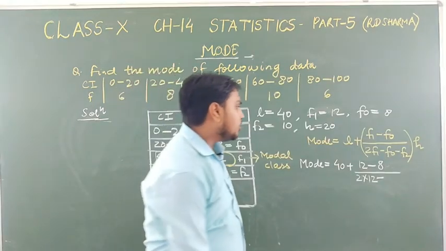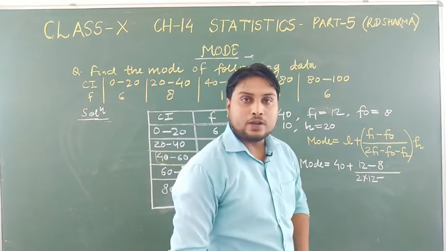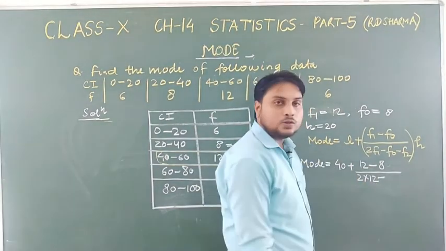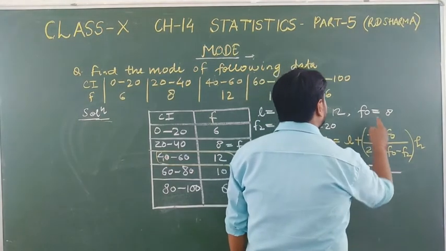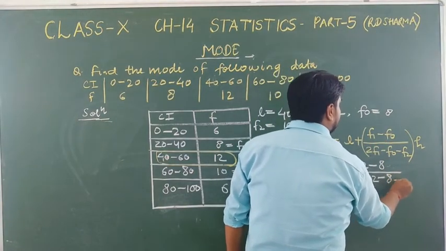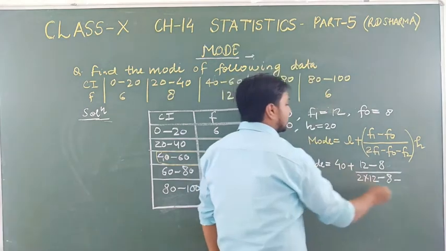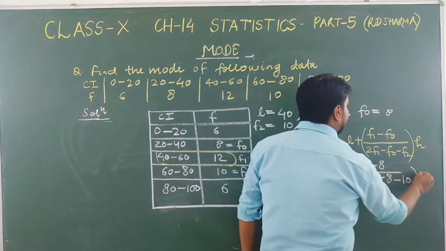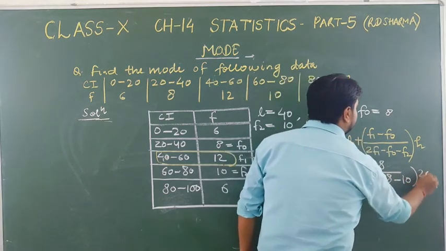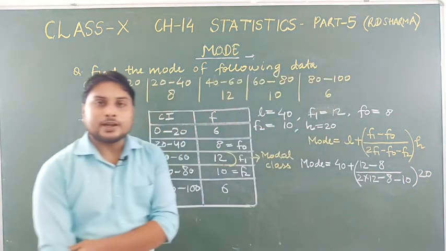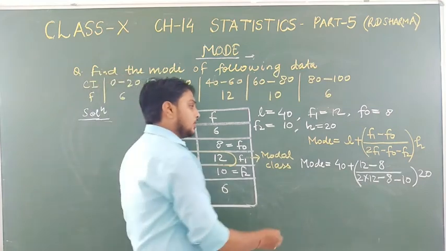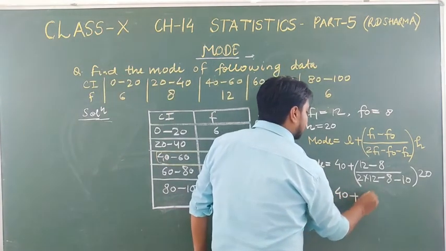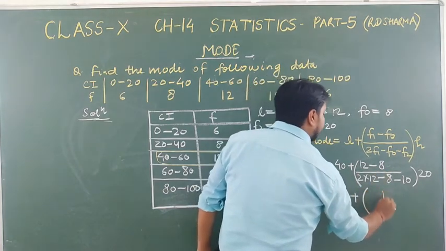So students, here you can see that 2F1, F1 is 12, so 2F1 will be 2 into 12, minus F0, F0 is 8, and minus F2, F2 is 10. After this, we will write the value of h, h is 20. So we have to calculate this, here it is 40 plus 12 minus 8, it will be 4.